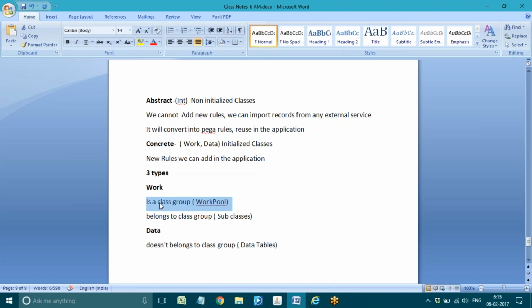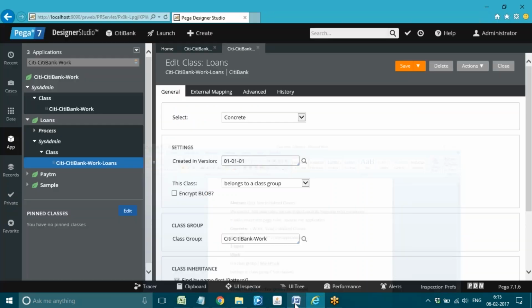Okay. So no need to manually define anywhere that each type is a class group or belongs to a class group. So automatically, when we configure the application setup, it will be generated by default. Okay, so like that.